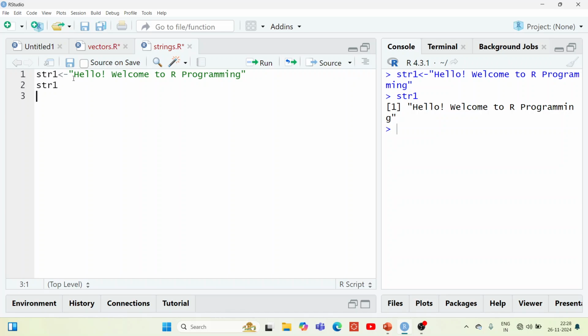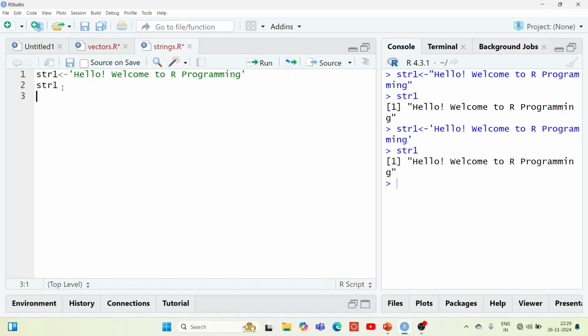What I have given here is double quotes, and the output also comes with double quotes. For example, let me use single quotes instead of double quotes, and execute this again.